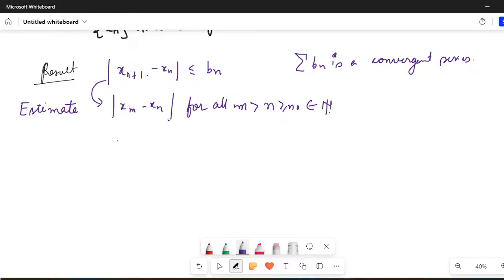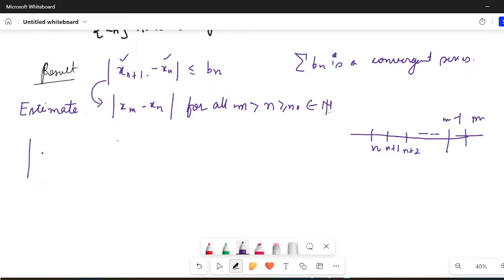Now you see, whatever hint has been given to you, it has been given in terms of consecutive elements. So what would I do? This is your n, this would be your n plus 1, this would be your n plus 2, and this would be my m minus 1, and this would be simply m.